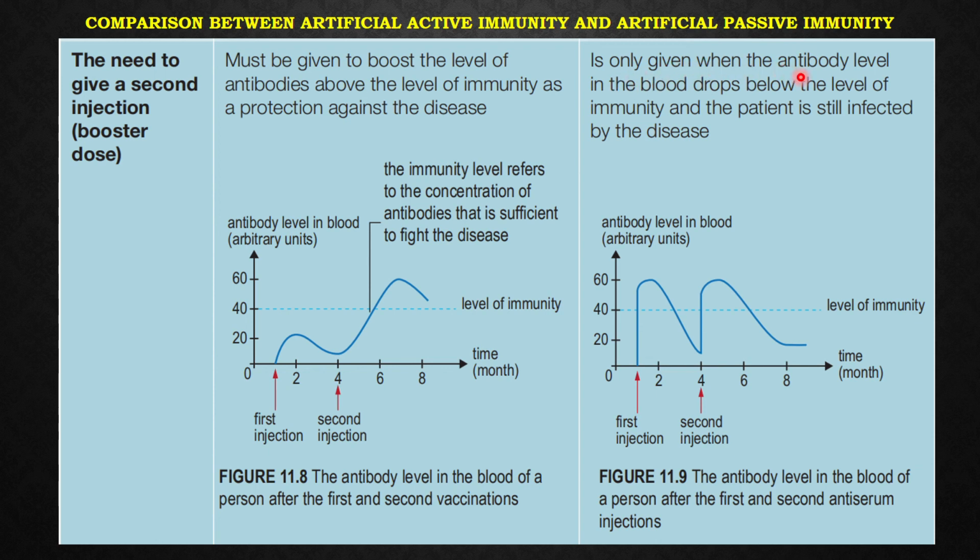It is only given for artificial passive immunity, when the antibody level in the blood drops below the level of immunity and the patient is still in a state of danger from the disease. You see the first injection goes up immediately, but then it goes down also very fast, and this second injection is needed because the antibody level drops below the level of immunity.